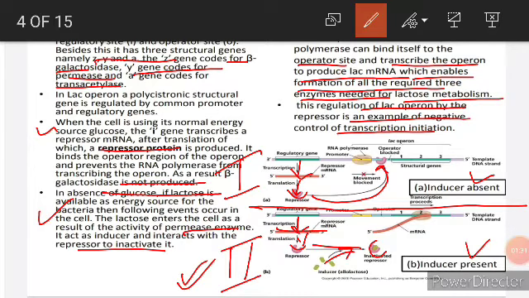It is because of this switch on and switch off model that the lac operon can achieve more conservation of energy. This is a very ideal way of conservation of energy regulation. In this way we have completed the lac operon, which is a very beautiful example of gene regulation. To understand the lac operon in a better way, let's watch this video.